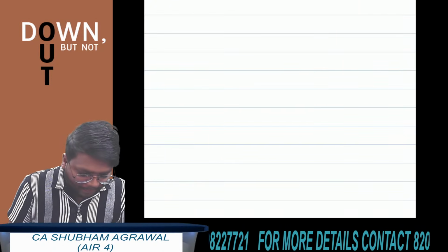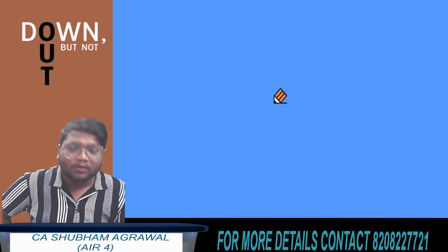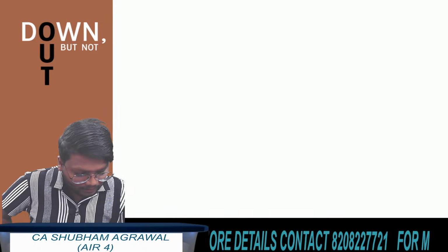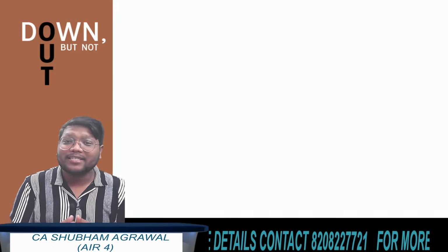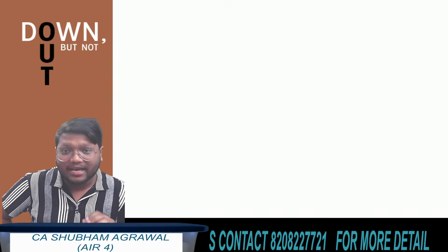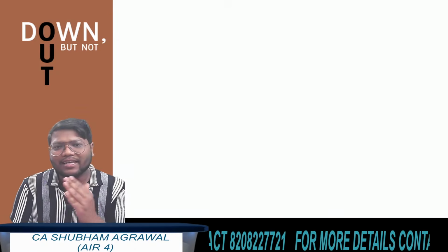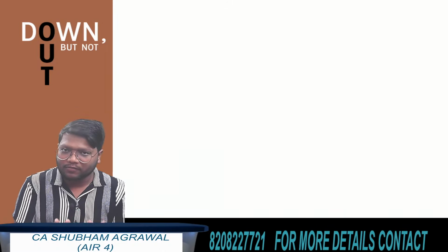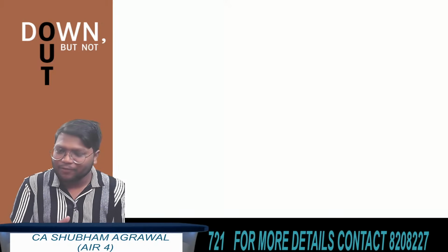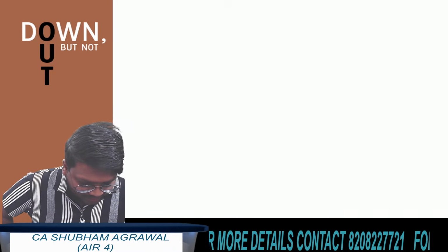So first we are starting with measures of central tendency and dispersion. The weightage of this chapter in exam is around 12 to 13 marks. They ask around 12 to 13 questions from measures of central tendency and dispersion. First, we will cover the entire concepts and formulas, properties, all of this from our revision notes, and then I will take questions from the study material as well as from past year papers. Let me open revision notes.